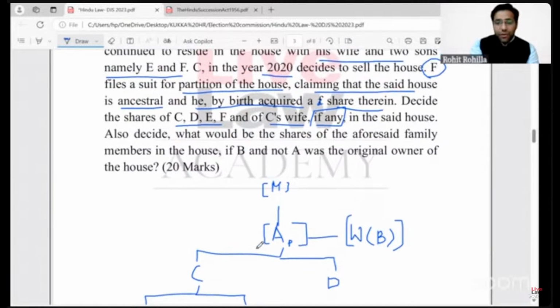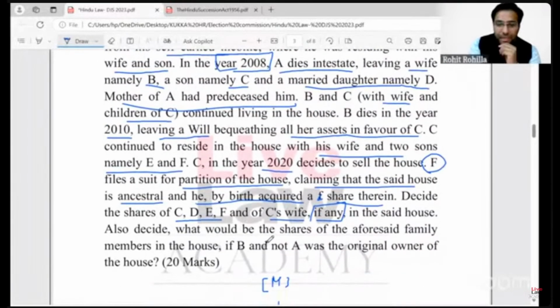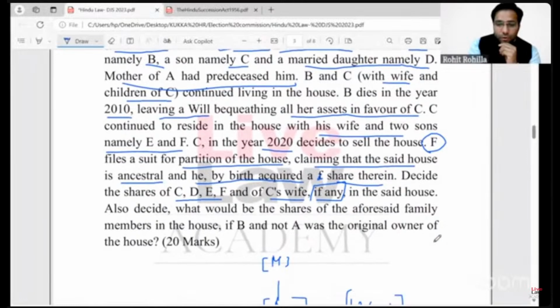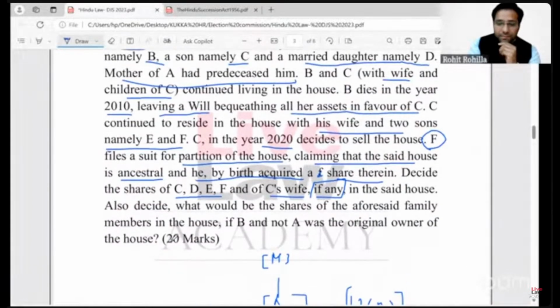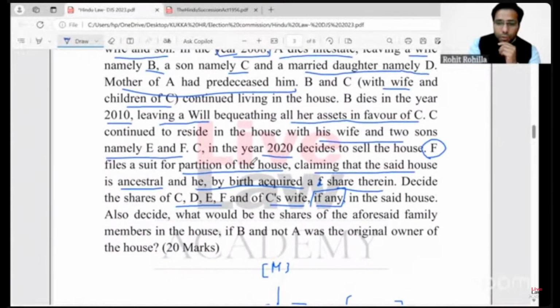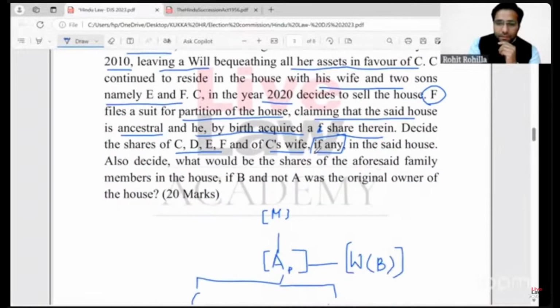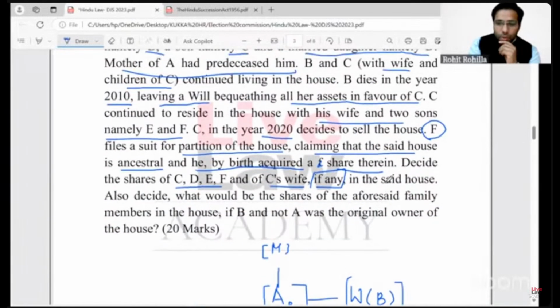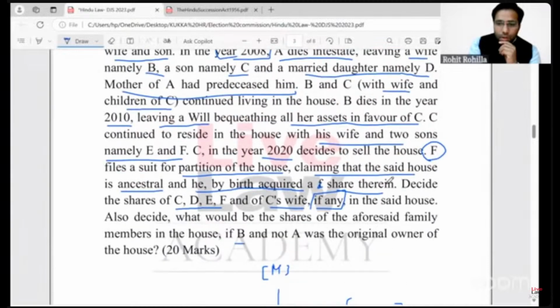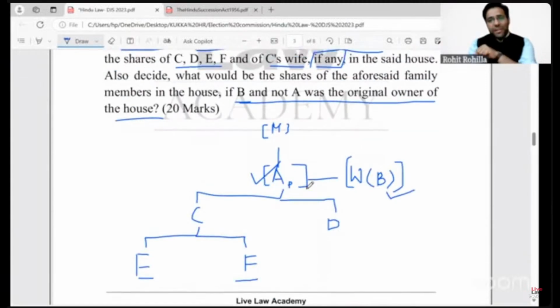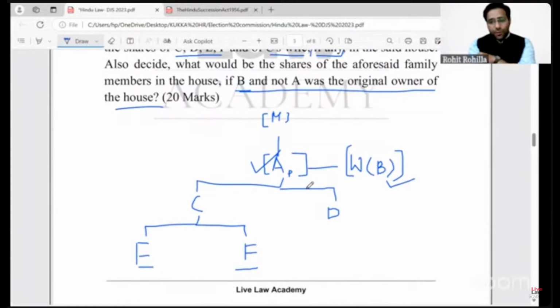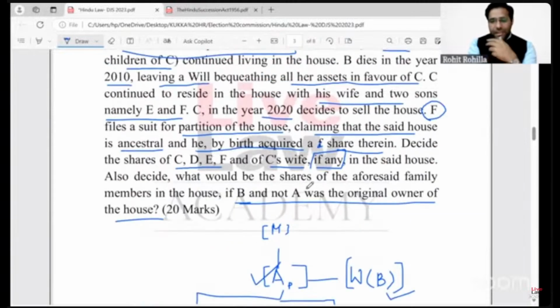Now the examiner wants you to decide the share of everybody. The examiner asks you that if B and not A was the original owner of the house, that is, one scenario is where the house belonged to A, the other scenario that you need to discuss is what if the house, right? So two scenarios have to be discussed. We'll be discussing each scenario in detail, right?